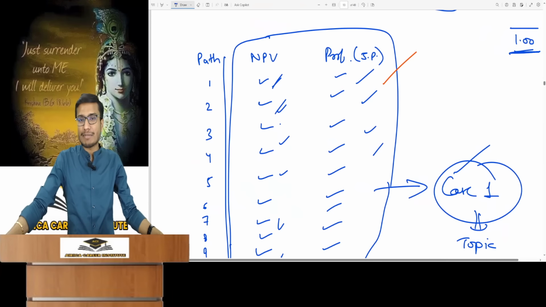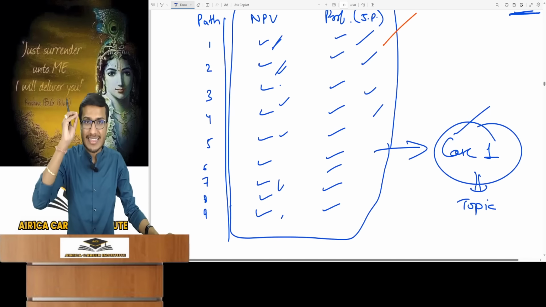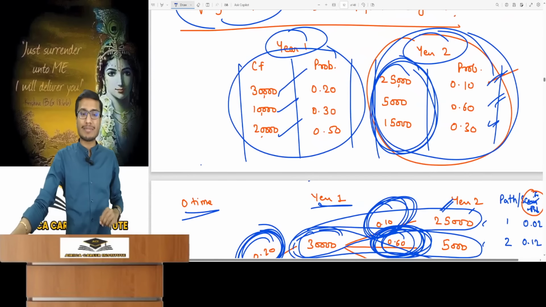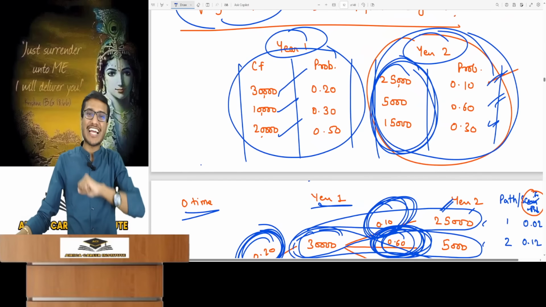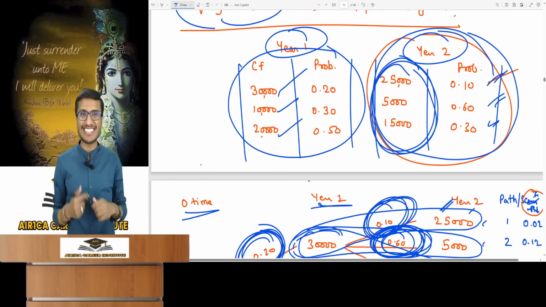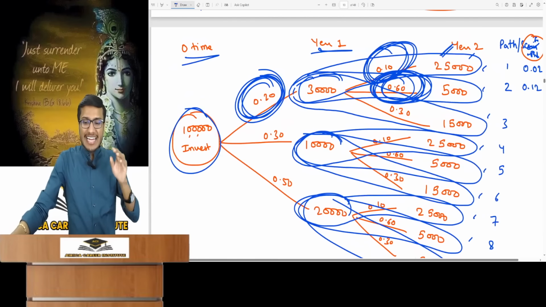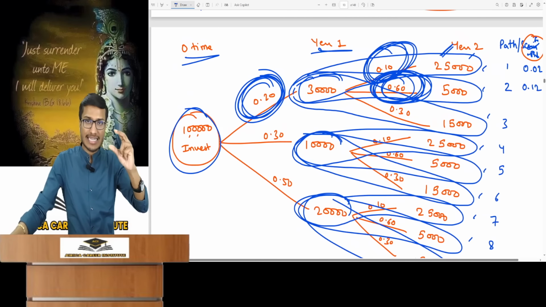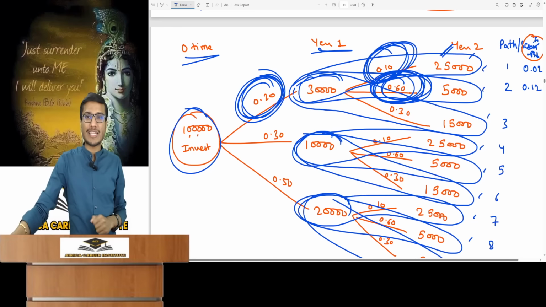You don't have to do this. If attempted, then one question would consume hours since 9 paths have emerged. Calculating each NPV would take too much time. And think, I have only taken 3 cash flows for each year. So in an exam question, each year might have 5 or 6 cash flows. I have only used 2-year life here. Exam's life can be of 3, 4 or even 5 years. The chart that's made here will go outside your notebook's sheet. If there were even 3 years in this, then 27 paths would be formed here. If only 3 cash flow estimates for each year were given and the life was 3 years, then 27 paths form.